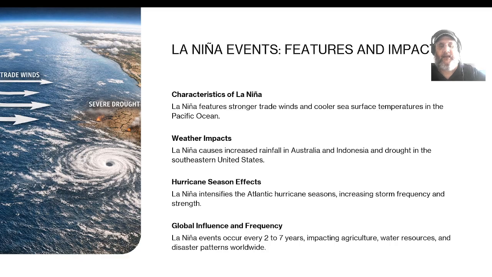Hurricane season effects. La Nina intensifies the Atlantic hurricane season, increasing storm frequency and strength. Global influences and frequency. La Nina events occur every 2 to 7 years, impacting agriculture, water resources, and disaster patterns worldwide.